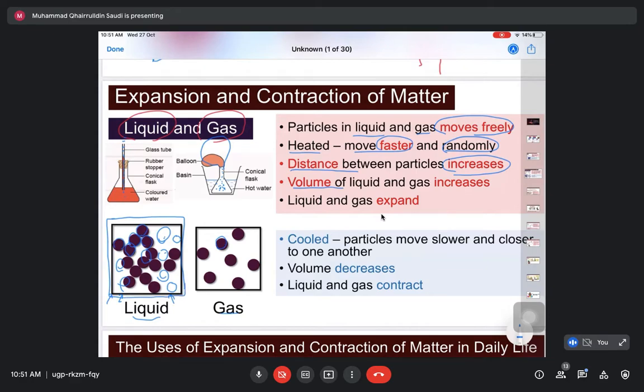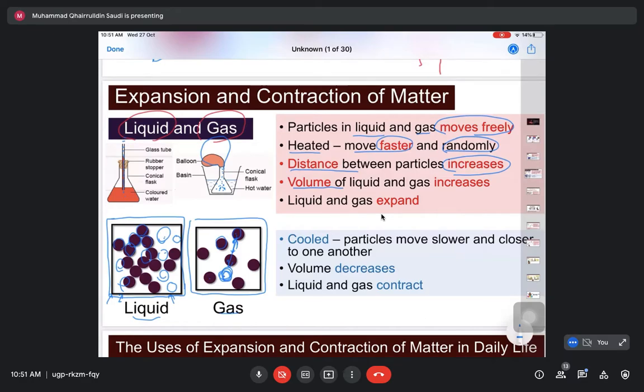It is the same with gas. From a small distance, when heated it will move faster and more randomly, causing the particles to be further apart. So the distance is further, making the volume increase. When the volume increases, it is said that the gas expands.